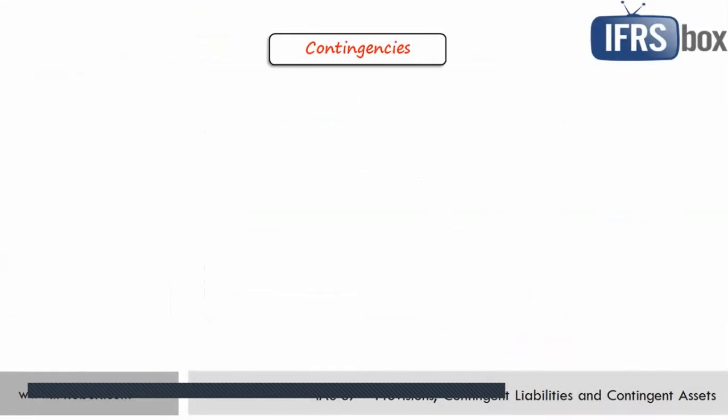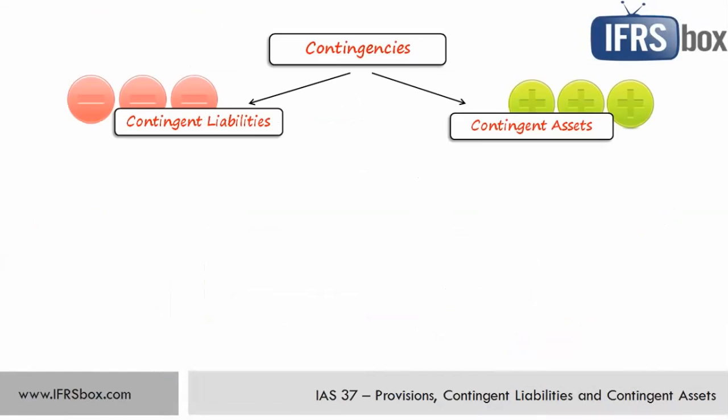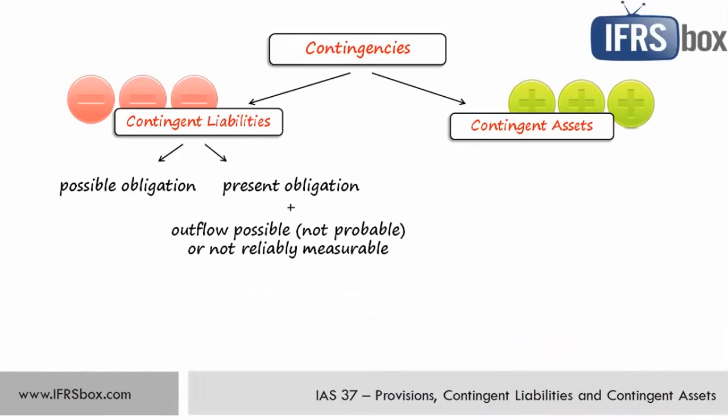Let me explain contingencies to you now. A company may face both contingent liabilities and contingent assets. Well, a contingent liability is either a possible obligation that arises from past events and its existence will be confirmed by some uncertain future events that are not wholly under the company's control. Alternatively, it is also a present obligation that arises from past events, but the outflow of economic benefits is just possible or cannot be measured reliably. Contingent assets are something similar.